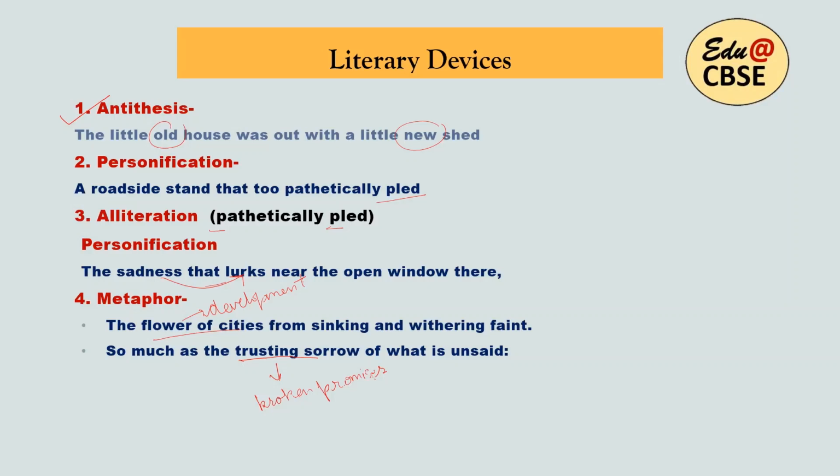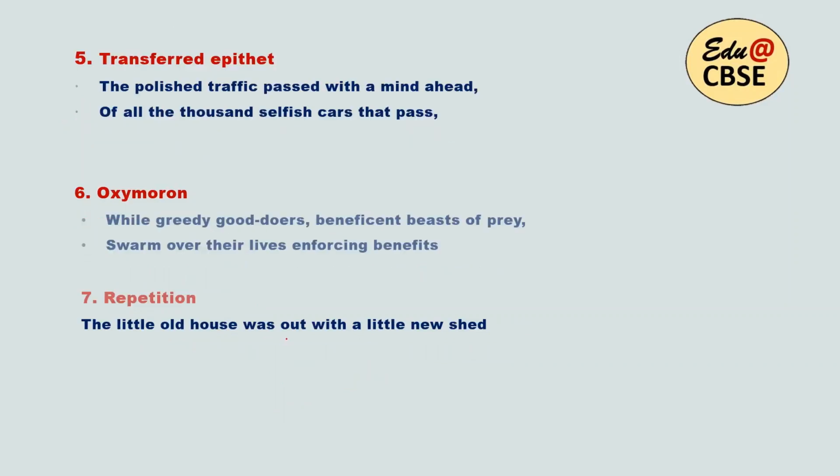Now next, trusting sorrow, actually it can also be personification. Trust is a human quality, so that is why it is personification also. Now next slide: transferred epithet. You will find transferred epithet in this line: polished traffic. Traffic is actually not polished here, so what does this word polished stand for? It stands for sophisticated city people. Sophisticated, don't mind my handwriting. Sophisticated city people, so that is polished.